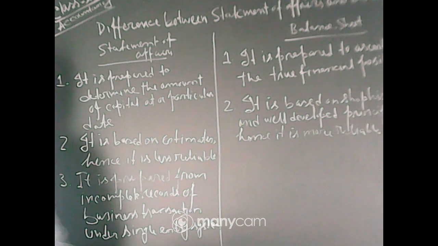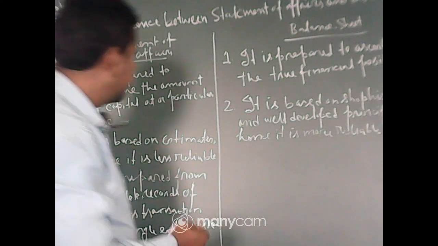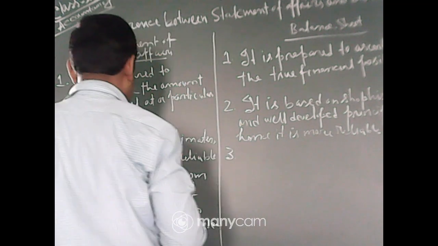Okay. A statement of affairs is prepared from incomplete records, that is, when the single entry system is maintained. Then we actually make a statement of affairs, to reveal or ascertain the capital. And when a balance sheet is actually made, it is prepared